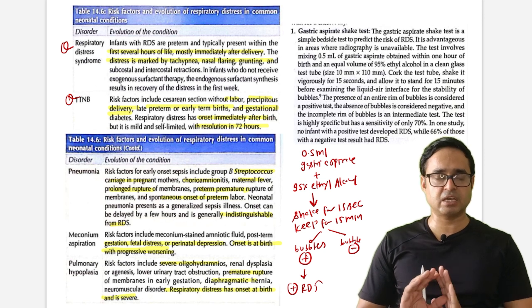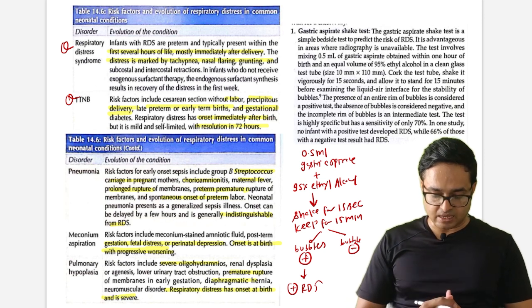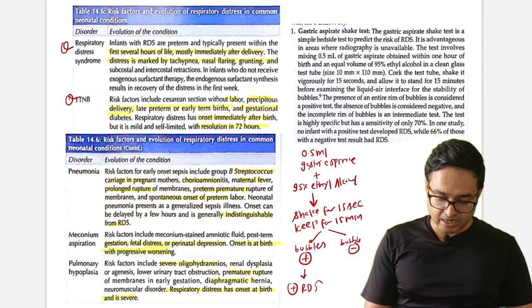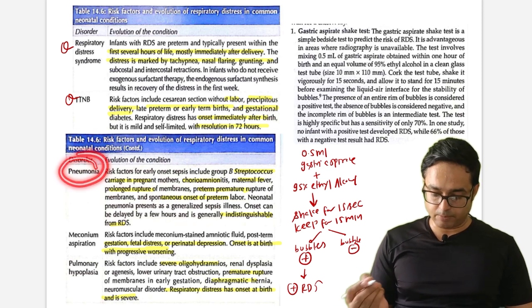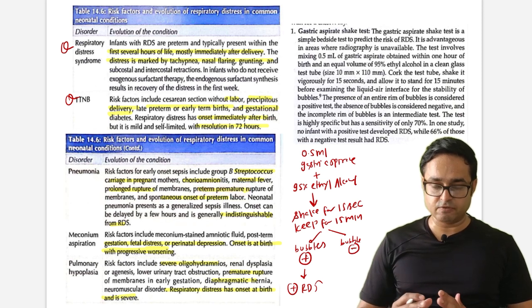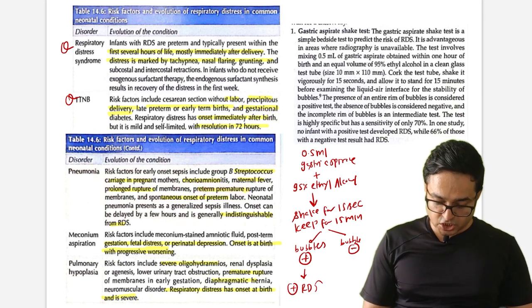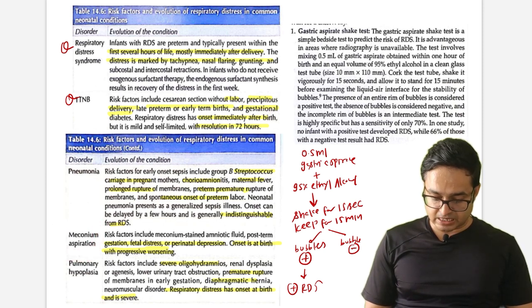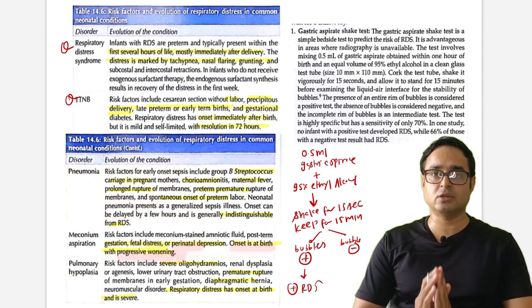So these two questions were given exactly in this exam. Pneumonia can be asked also from a clinical point of view, like a patient has fever in pregnancy, chorioamnionitis, maternal fever, PROM, premature rupture of membrane, and these are actually onset of distress. Meconium aspiration, they will say full-term or post-term patient, basically fetal distress, perinatal depression, onset at birth with progressive worsening. That is very much important.